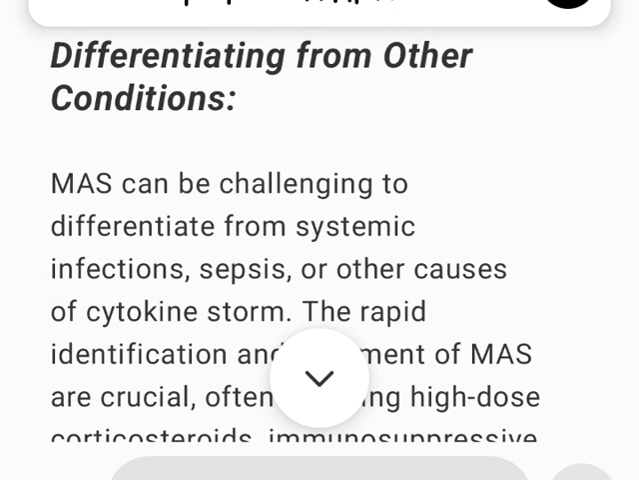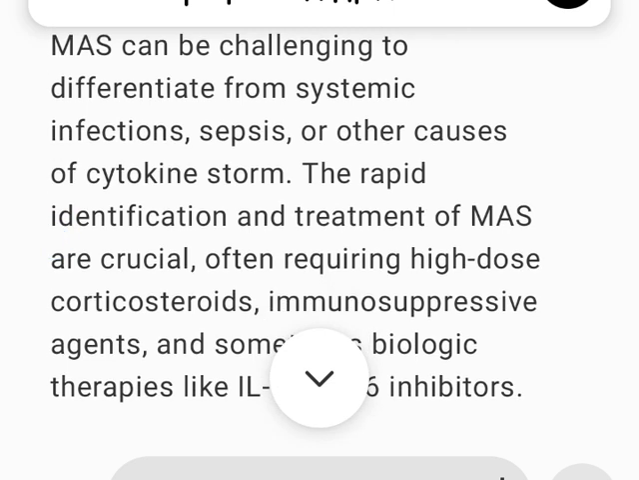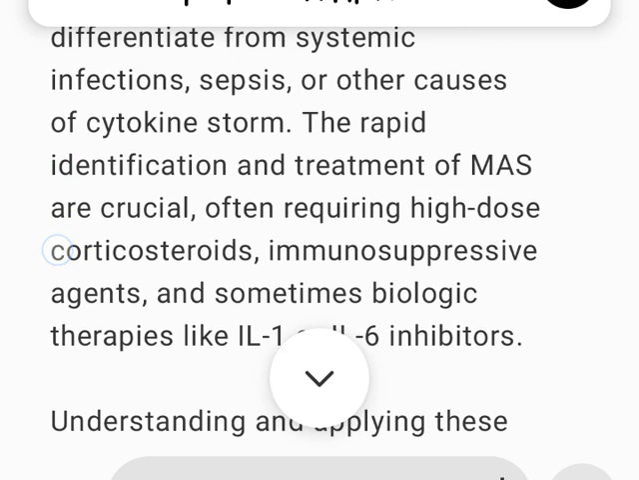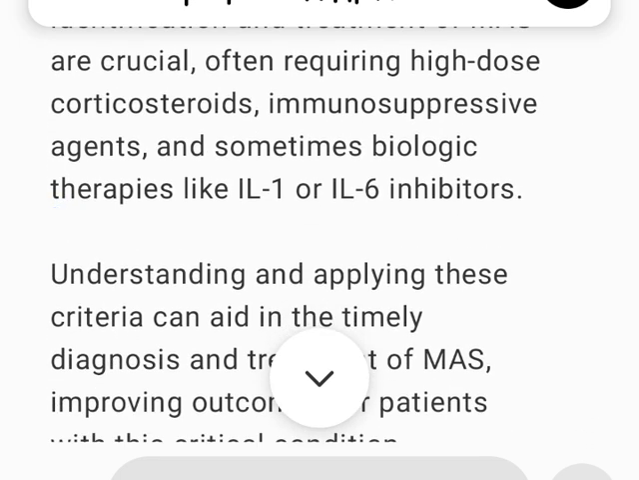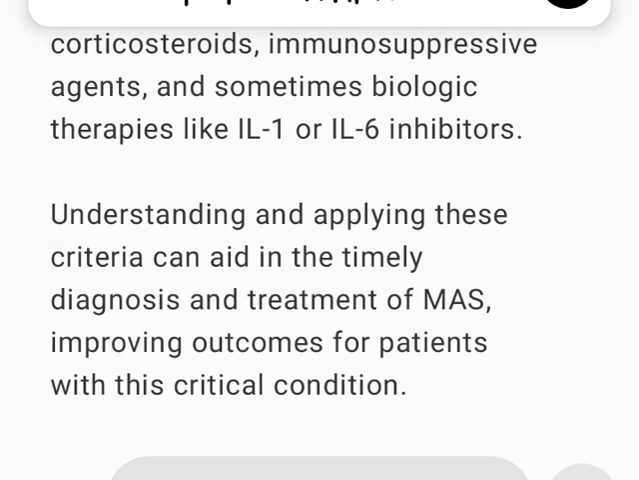Differentiating from other conditions, MAS can be challenging to differentiate from systemic infections, sepsis, or other causes of cytokine storm. The rapid identification and treatment of MAS are crucial, often requiring high-dose corticosteroids, immunosuppressive agents, and sometimes biologic therapies like IL-1 or IL-6 inhibitors. Understanding and applying these criteria can aid in the timely diagnosis and treatment of MAS, improving outcomes for patients with this critical condition.